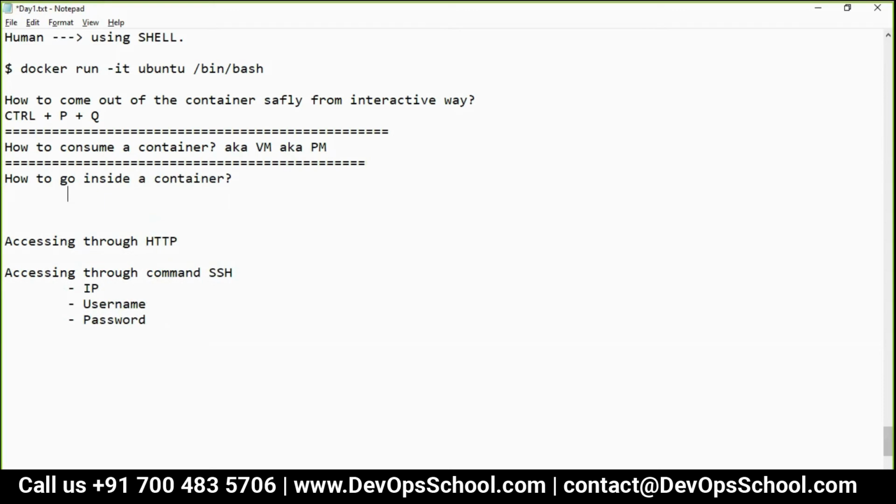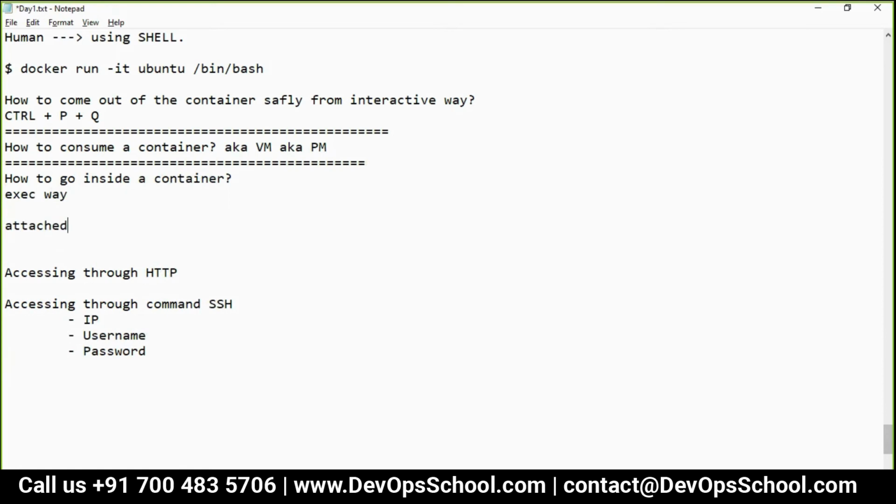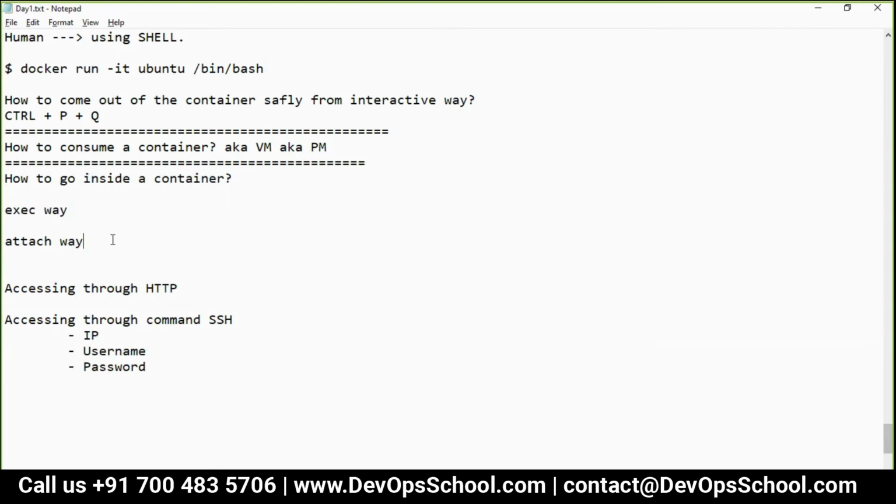So there are two ways, guys. One is the exec way and one is the attach way. Okay. Now what is the exec way? What is the attach way? Here, the exec way, I'll keep it simple. Using the exec command, you can execute an executable inside a container. Understand that, inside a container.